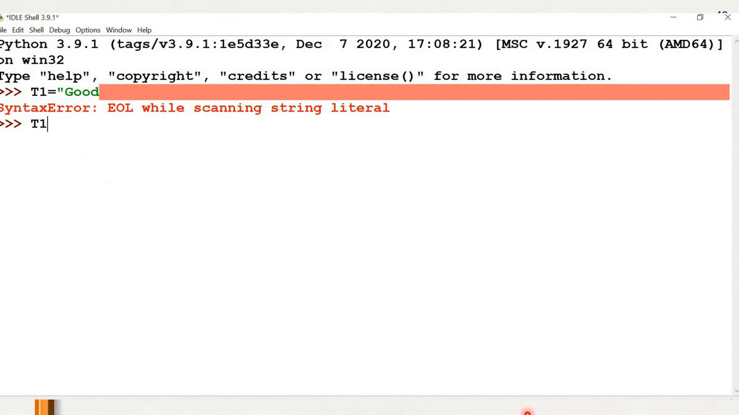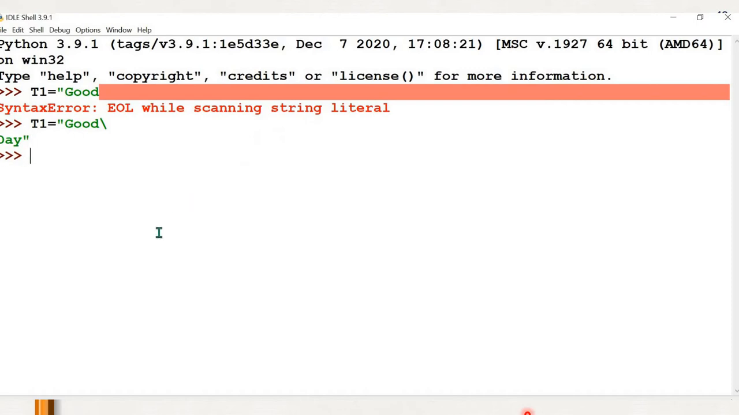Then again I am giving T1 is equal to good, and now I am pressing backslash and then enter. So before pressing enter you have to type backslash, and you can type in the next line. When you include backslash you are allowed to create a multi-line string. Without including backslash, if you press enter, Python will raise an error.